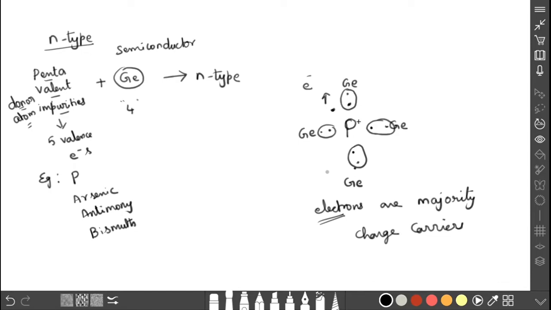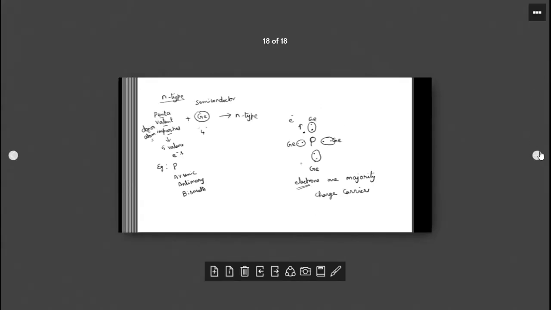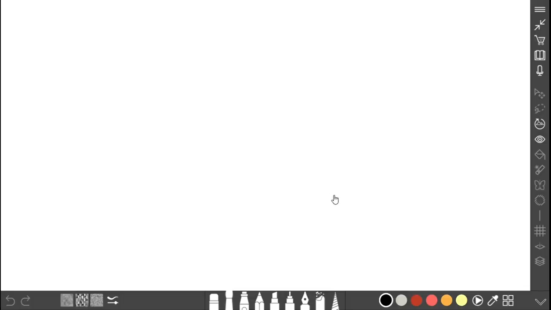Now we have completed what is a semiconductor, what are the types of semiconductors, what are the types of extrinsic semiconductors and how they are formed. Next we are going to discuss the energy level diagram for intrinsic, N-type and then P-type semiconductor.